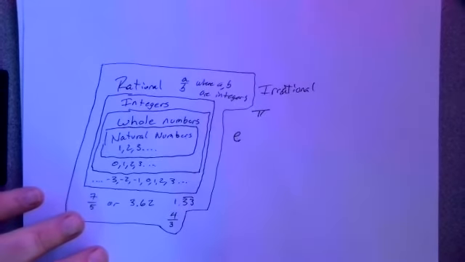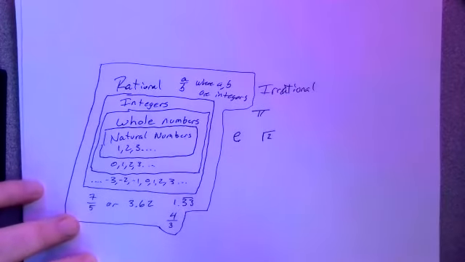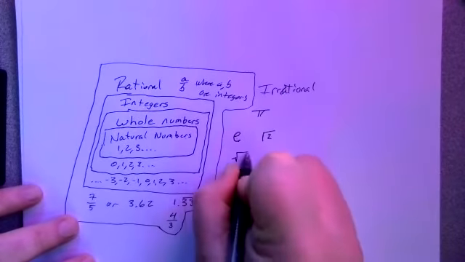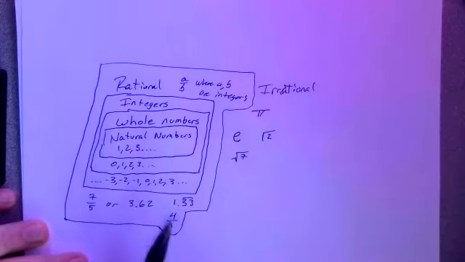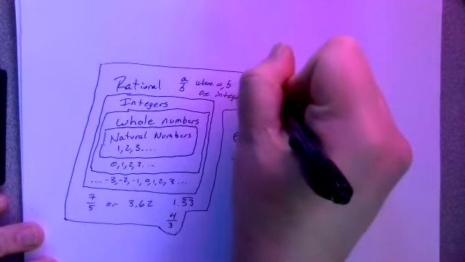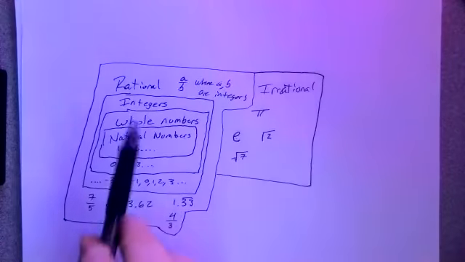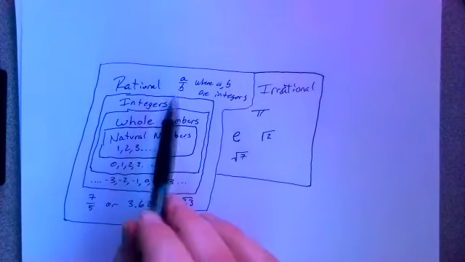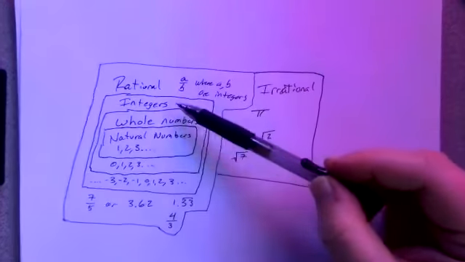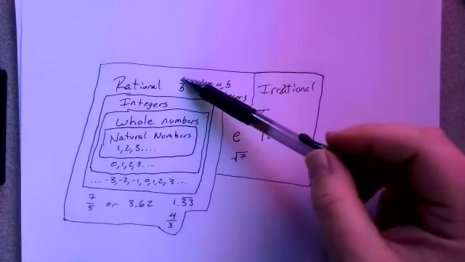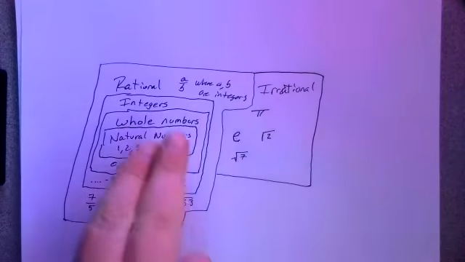Another irrational number would be something like the square root of 2 or the square root of 7. The square root of any prime number would be considered an irrational number. Now, irrational numbers are not a part of rational numbers, right? So look at the way this diagram is set up. Natural numbers, whole numbers, integers, they are all rational. But rational numbers are not irrational numbers. So these guys have to be separate.